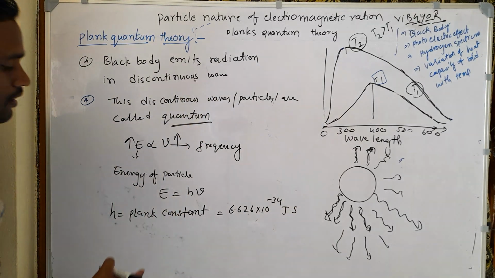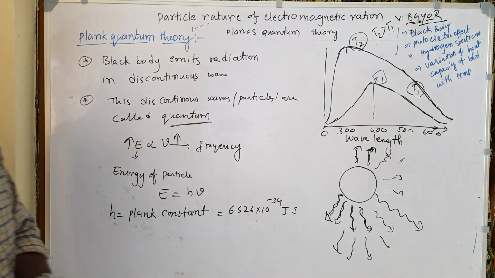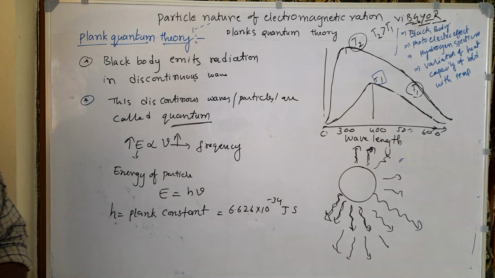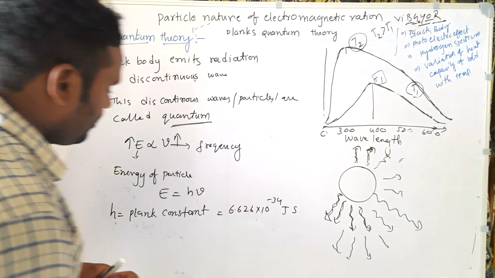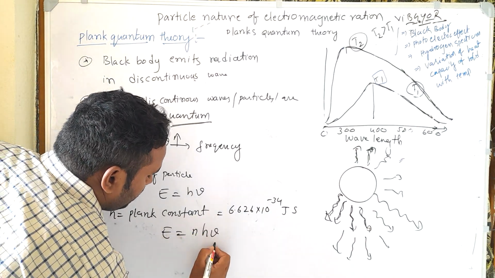The energy emitted by the black body is always an integral multiple of h nu, which means E equals n h nu.